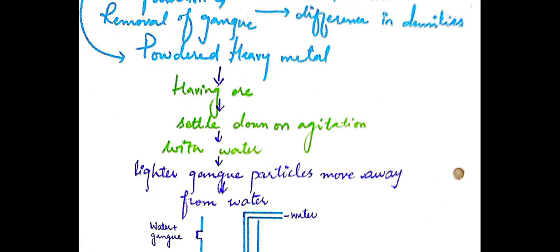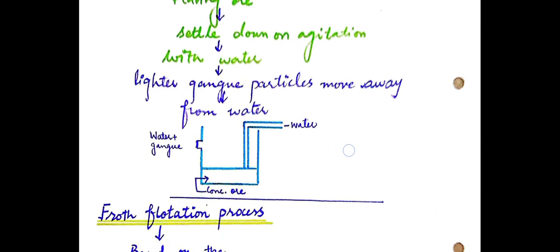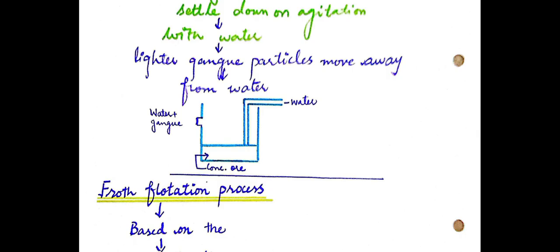During gravity separation, the powdered heavy metal-bearing ore settles down on agitation. Agitation means shaking. On shaking with water, the heavy metal-bearing ore settles down, as a result of which the lighter impure particles move away with the water and the concentrated ore, the desired metal, settles down. In this way, gravity separation helps in the extraction of the desired metal.